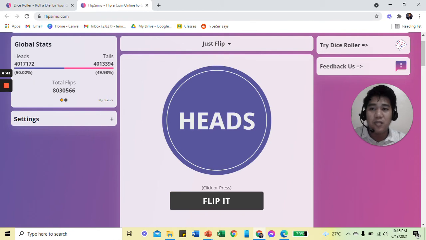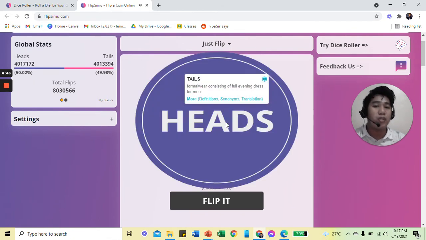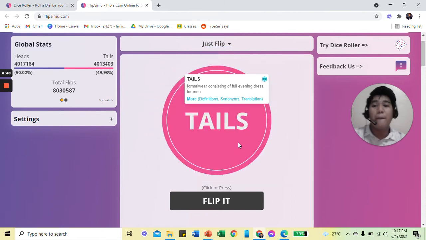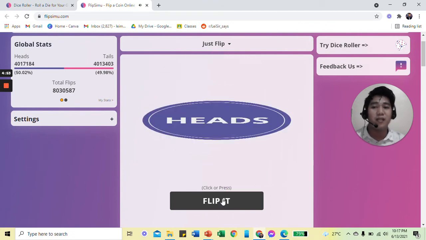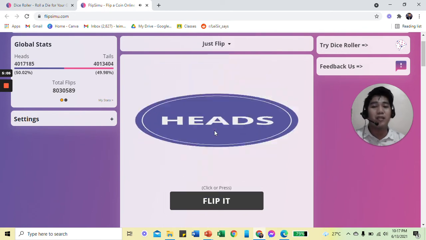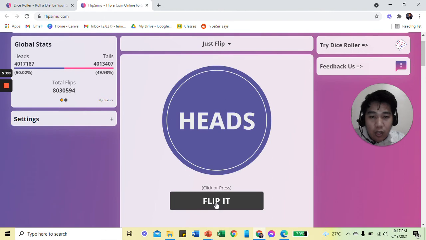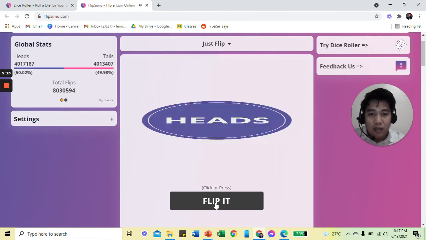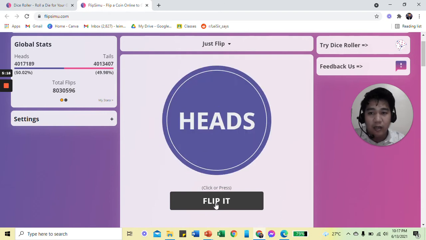Just go to flipsimu.com, and then you try, and your trial will be added into the total number of flips. Maybe you can have a goal of making them 50% for the heads and 50% for the tails. So it's up to you. If you have so much time, just do it. Just flip the coin. You can also hold it like this, so you will flip it very fast and a little bit longer. Okay, heads.